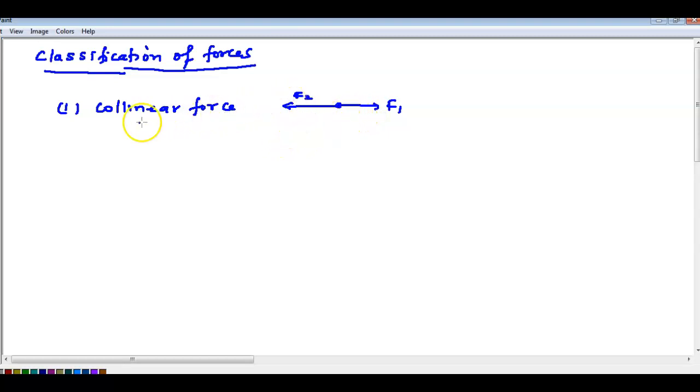Like force in a rope. Consider one person pulling the rope here, and another person pulling here. So all the forces will lie in which direction? Only along the rope. It will not go up, right? This is a rope, wire, or string, so all the forces will lie on one line. That is called collinear force. Understood? Next is called coplanar force.